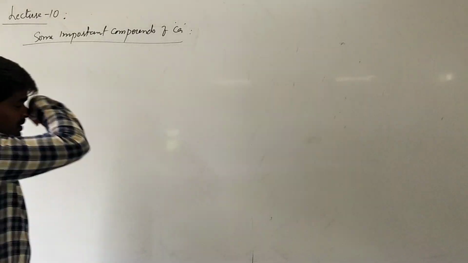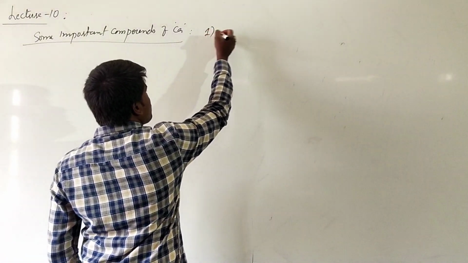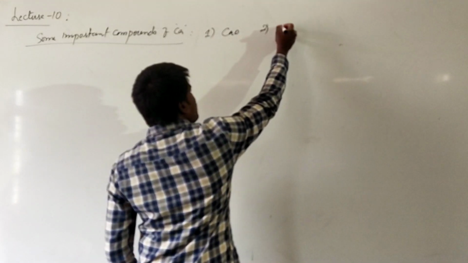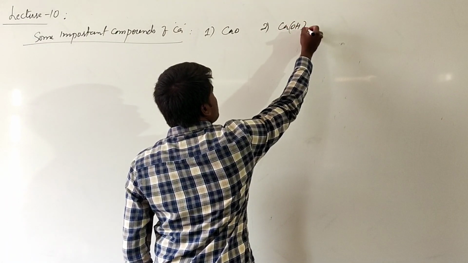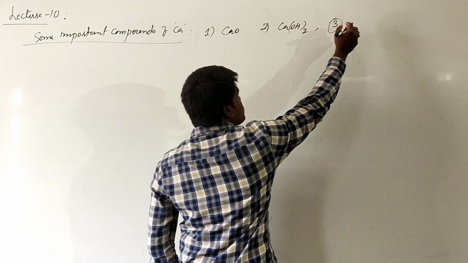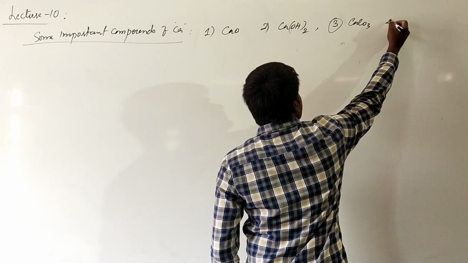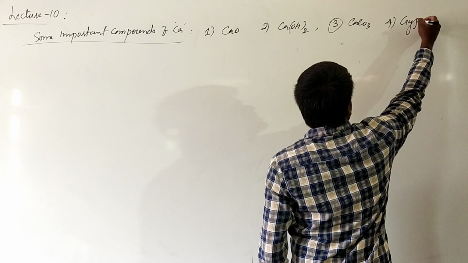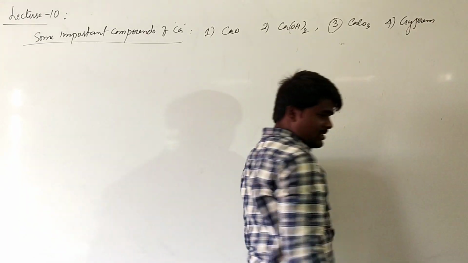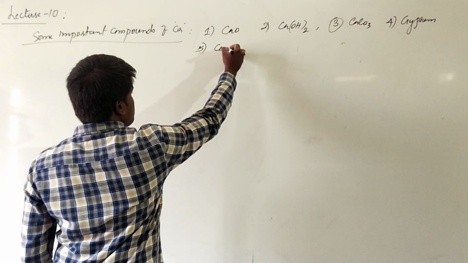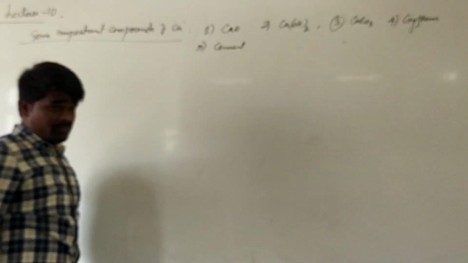In this chapter we are going to discuss the first compound, quicklime, calcium oxide, and then slaked lime, calcium hydroxide. We will also discuss calcium carbonate and limestone, and after that gypsum as well as plaster of Paris, and we are also going to discuss cement. These are some commercially important compounds of calcium. We will discuss them one by one.